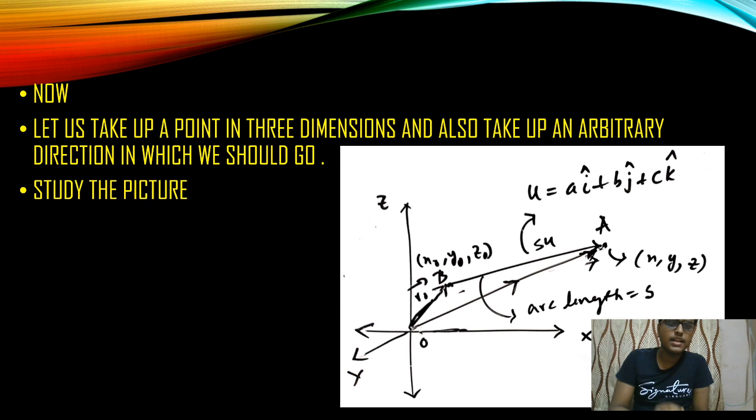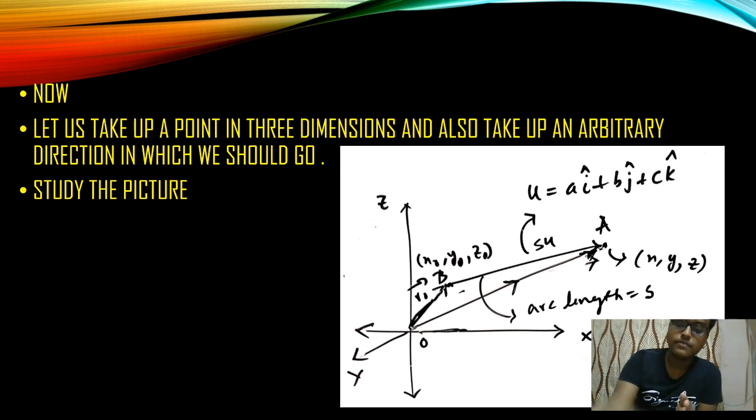Now let's take up a point in 3 dimensions and also take up an arbitrary direction in which we should go. Now in this particular figure, you notice that we have an x, y, z 3-dimensional axis, and we have taken a point x0, y0, z0, which we have designated as B. Now we will go to A, which is along a unit vector direction. I have written the unit vector for you, a i cap plus b j cap plus c k cap. So this is the unit vector along the direction in which we are aspiring to go. Not necessarily we have to go. I have taken an arbitrary direction out of my own choice. Now let's see what we can do with this.